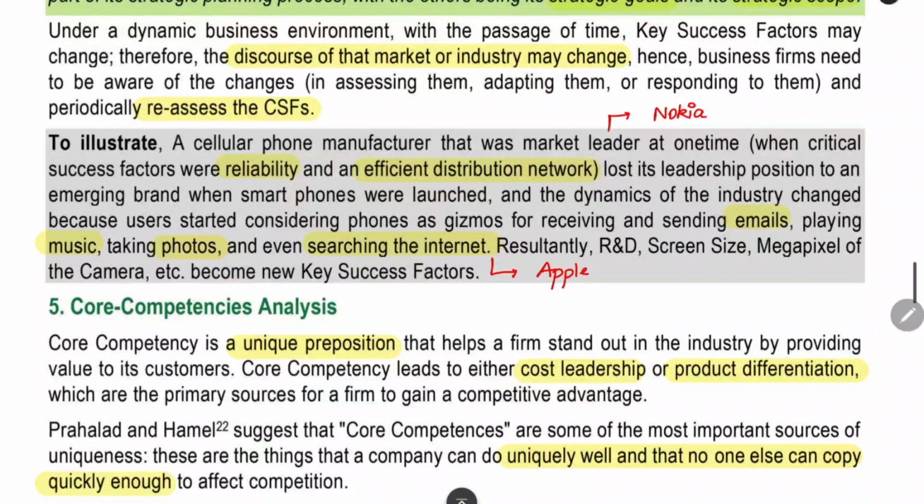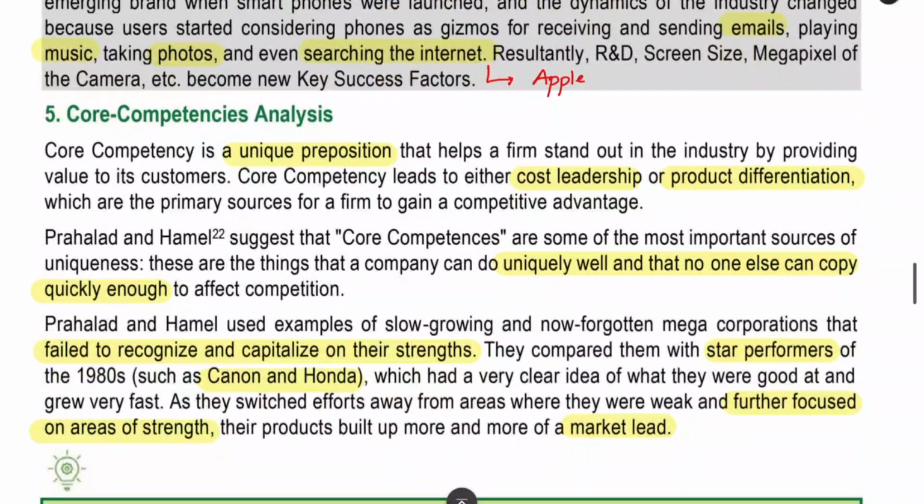Next, as they have given an example, a cell phone manufacturer. You can take it as Nokia. They were very famous for their reliability and efficient distribution network. And that company failed to adapt to the market. In the ending stage of Nokia, mobiles were being viewed as devices to send emails, take photos, listen to music, and search the internet. Mobile has changed the purpose for which customers are buying. Nokia did not understand this. They did not act according to the needs of the customer. Because of that, Nokia came to an end. Apple understood the needs of the customer, and that is why it overtook Nokia and has taken the place of Nokia.